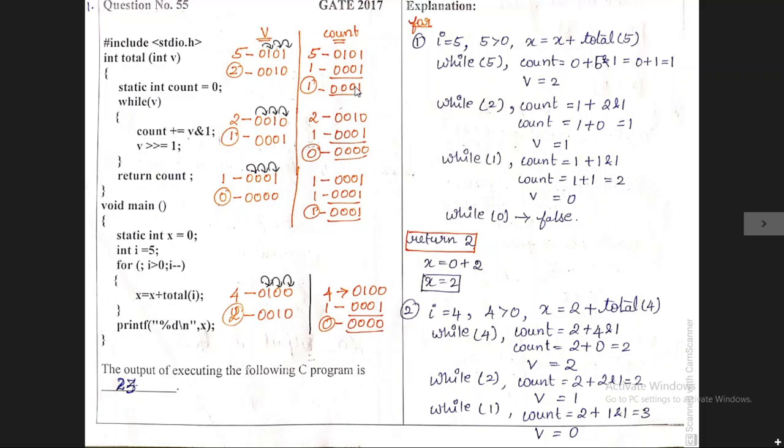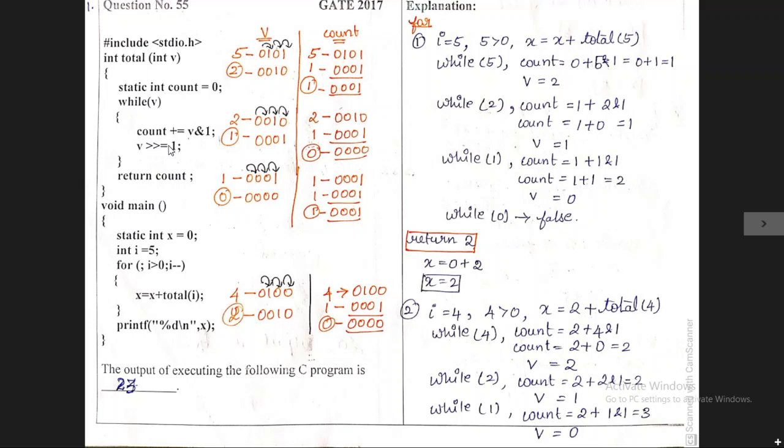This 0, 0 is also 0. 1, 0 also gets 0. And the last 0, 0 also gets 0. Finally, after converting this binary into the decimal value, we will get 1 as an output. That is what I have written here. So finally, we need to add 0 plus 1. We get 1. Okay, we will move on to the second statement inside the while loop.